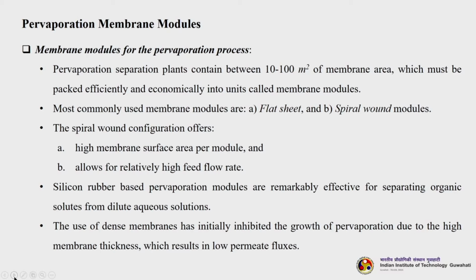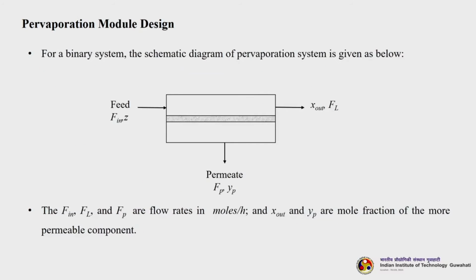Silicon rubber based pervaporation modules are remarkably effective for separating organic solutes from dilute aqueous solution, because silicon rubber does not get swollen. That is why its performance is good for organics removal. The use of dense membrane has initially inhibited the growth of pervaporation due to the high membrane thickness, which results in low permeate fluxes. Now, let us discuss the pervaporation membrane module design.